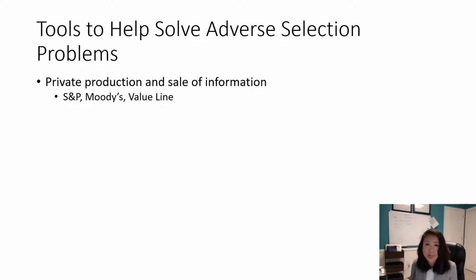If you think about adverse selection, the main problem is that before you purchase the stock or the debt instrument, the seller, which is the company, the business, has more information than you. So in order to help you make a better decision and avoid adverse selection, those private companies can offer information to let you know how good the company is, and then you can decide whether you want to lend your money to them or buy their stocks.